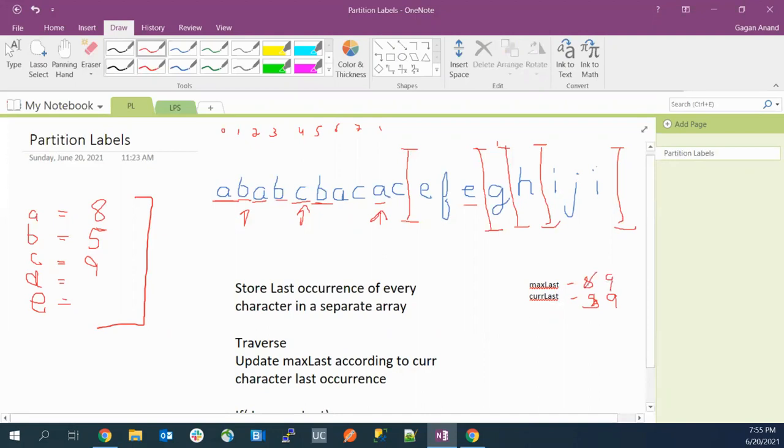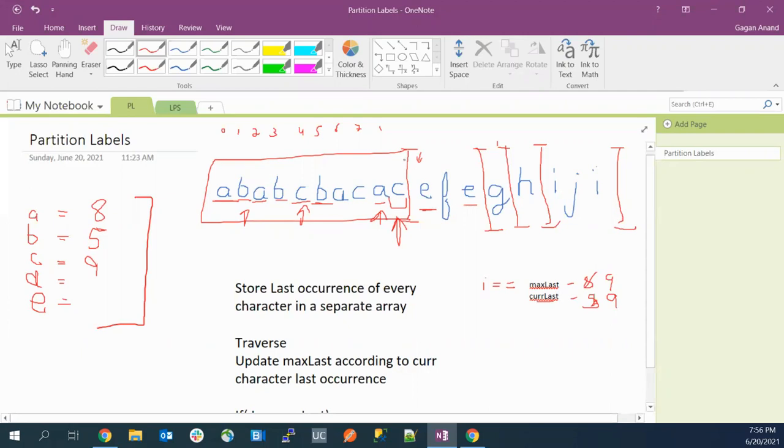When we reach this index, we are already at the max last. So when our index is at max last and our current last is also before or equal to max last, that means we have found our partition end. So we'll end this partition here. We'll start from here and do the same things again, and we'll mark the max last at this index.